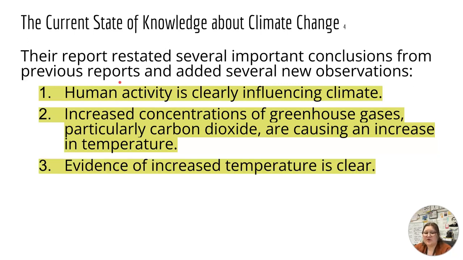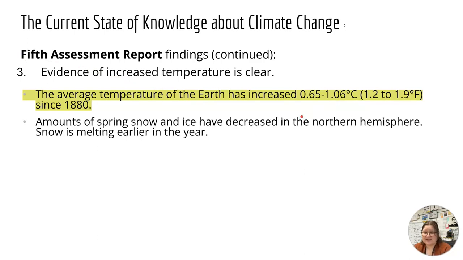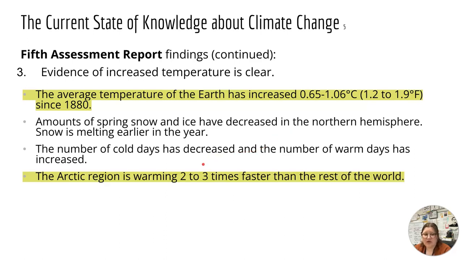3, that evidence of increased temperature is clear, which is the evidence behind that is that the average temperature of the Earth has increased by 0.65 to over a whole degree Celsius since 1880, which may seem tiny, but that's a big deal. Amounts of spring snow and ice have decreased in the northern hemisphere, and snow is melting earlier in the year. The number of cold days has decreased, and the number of warm days has increased.